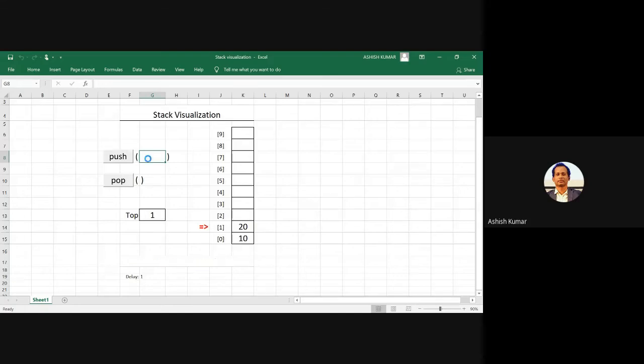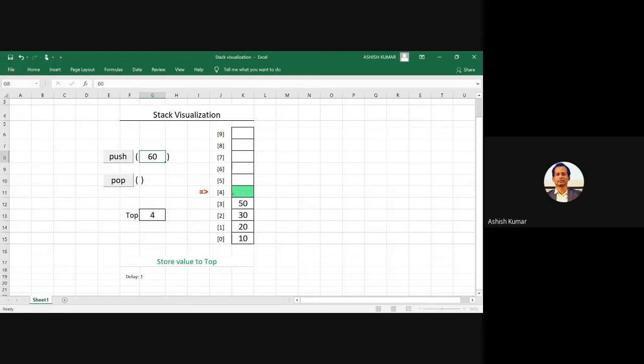So I'll insert some more elements here, say 30. And see the value changing: first the change is done in top, then insertion is done. See again, top is being incremented first, then the value is stored. I'll store one more value, 60.